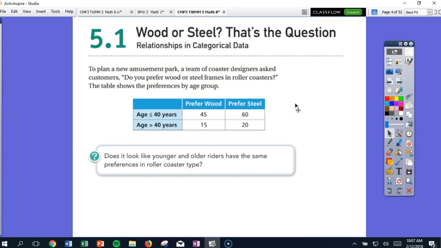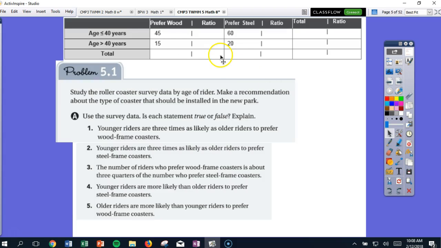And the other thing we're doing is beginning to work with two-way tables here. And you'll see we have two columns of categories here, whether it's wood or steel and what the people prefer. And then we have two different age groups. Age under 40 years old or equal to 40 years old, and this is their preferences, and then those older than 40 years of age and their preferences here. It says, does it look like younger and older riders have the same preferences in roller coaster type? So it might be kind of difficult for you to look at the first time and determine that, so we're going to work through this a little bit.